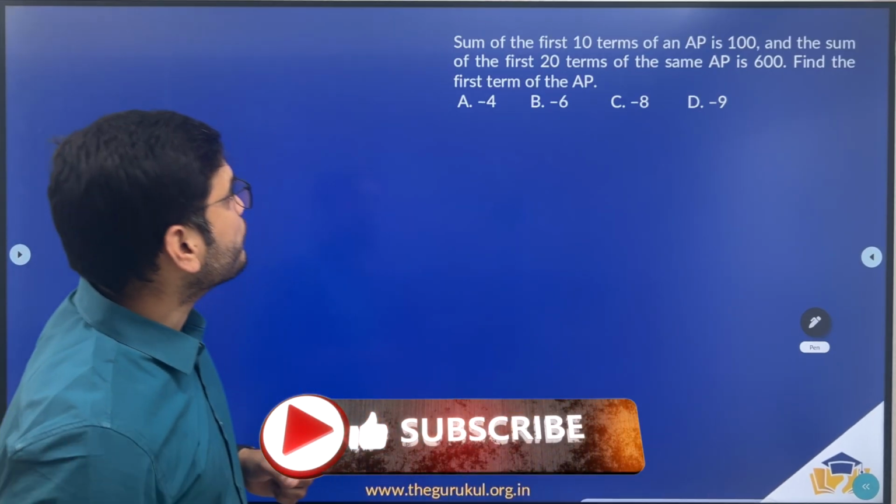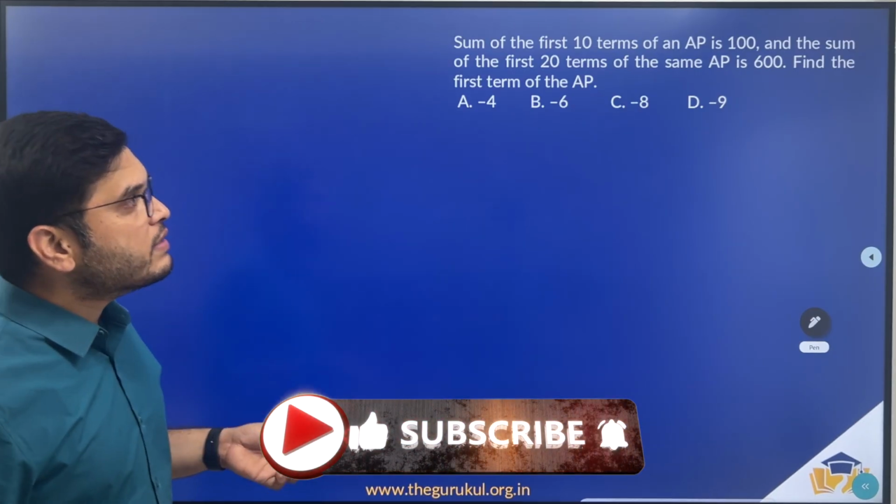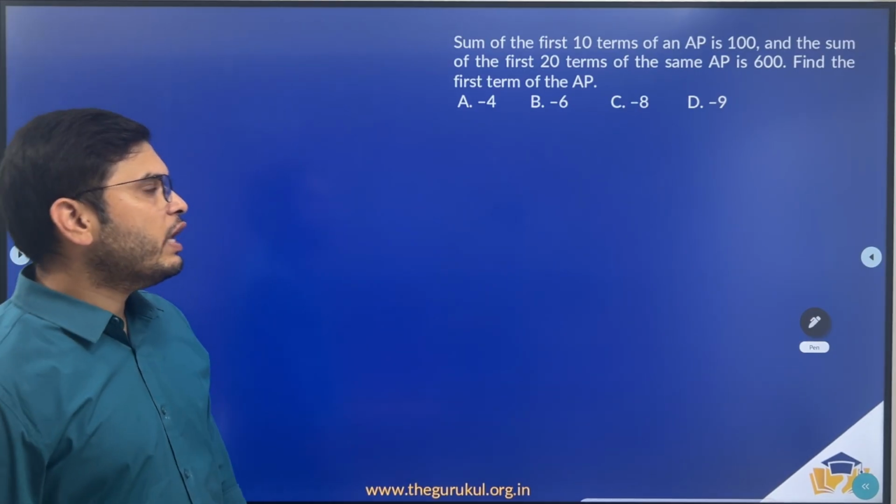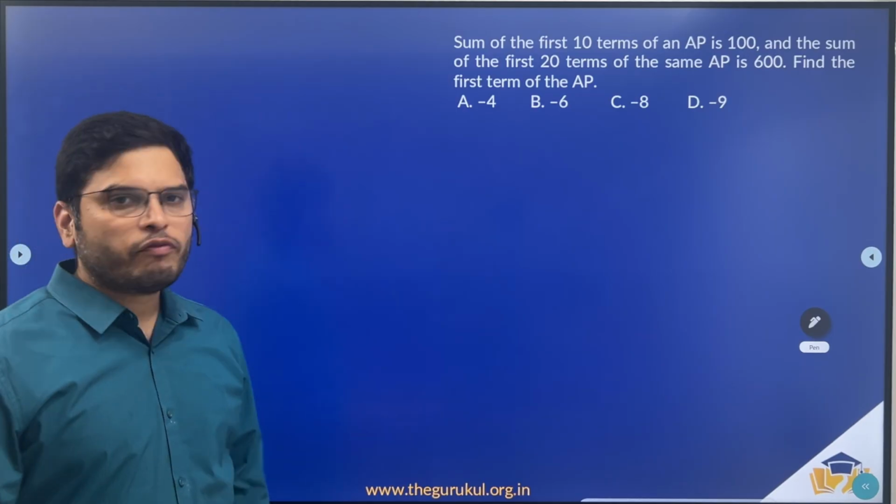Now coming to the second question. Sum of the first 10 terms of AP is 100 and the sum of the first 20 terms of the AP is 600. Find the first term of the AP, right?